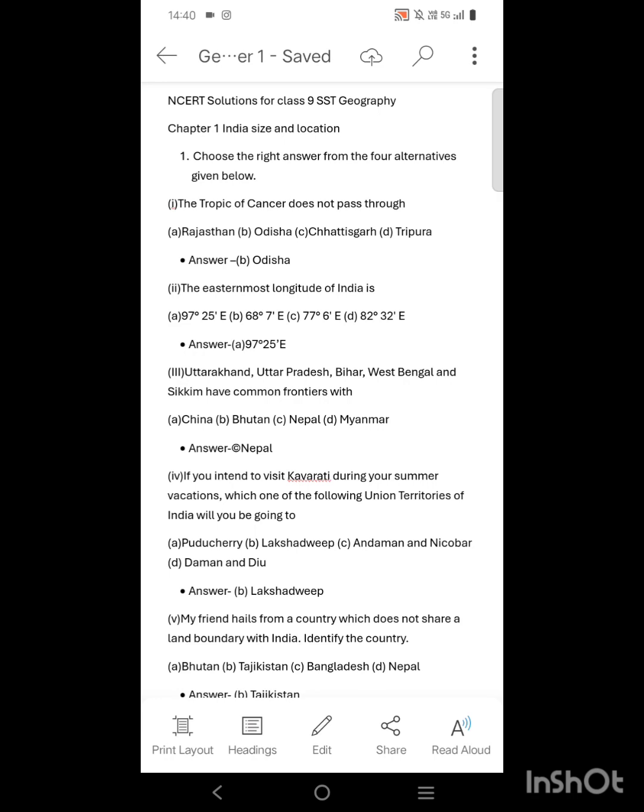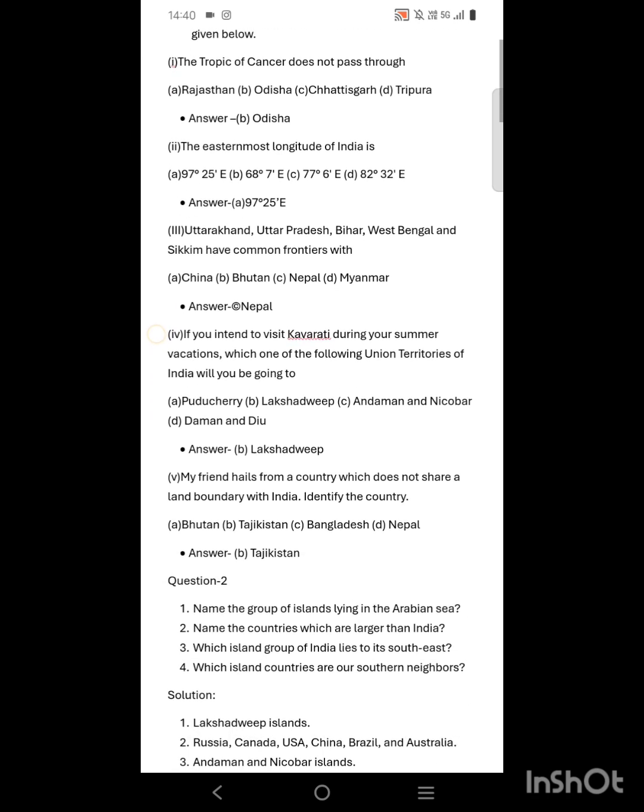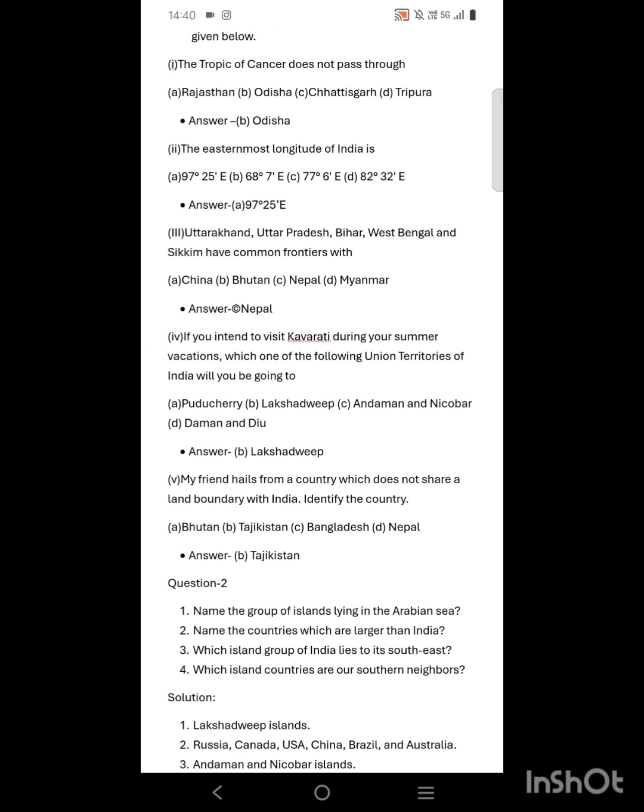Number 2. The easternmost longitude of India is 97 degree 25 minute east. So this information is already given in your chapter. You can check and you can answer these questions very well. Number 3. Uttarakhand, Uttar Pradesh, Bihar, West Bengal and Sikkim have common frontiers with Nepal. You can check in the Indian map as Nepal is connected to all these states: Uttarakhand, Uttar Pradesh, Bihar, West Bengal and Sikkim.